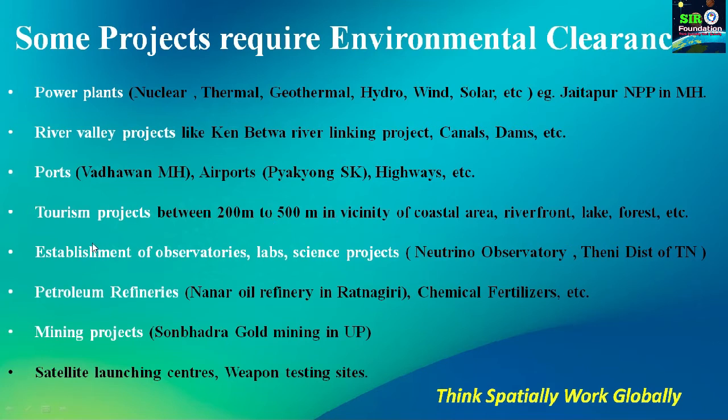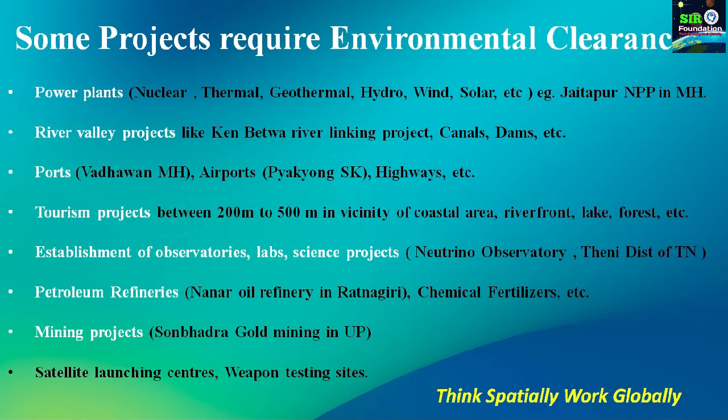Okay, then the establishment of observatories, labs, and science projects. They also need environmental clearance because they also have certain consequences or repercussions on nature and the human body. Like this neutrino observatory, it was established in Theni district of Tamil Nadu, but there is a huge controversy because of the threat to the diversity of the Western Ghats region.